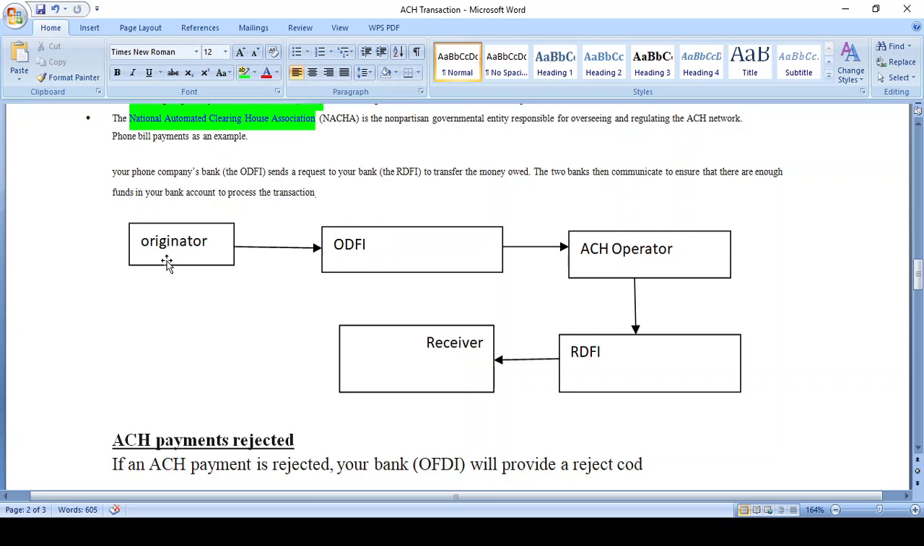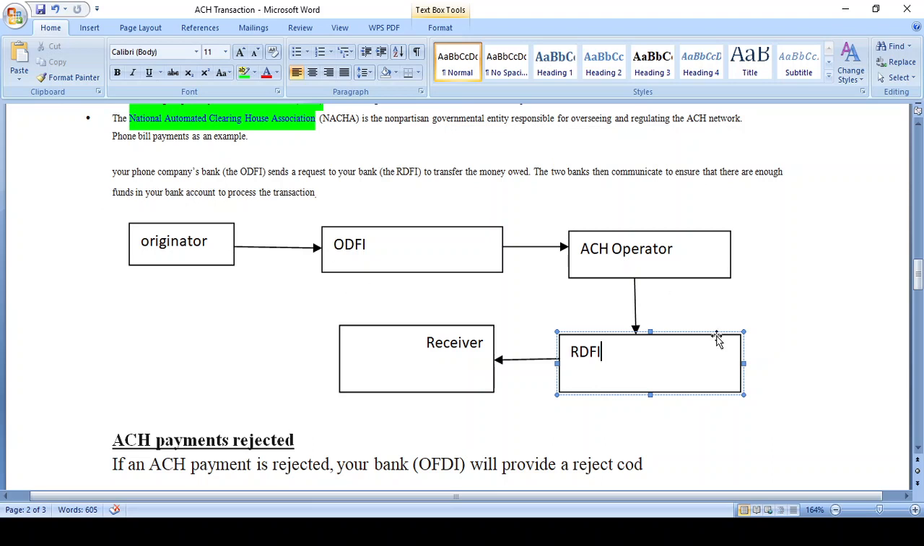Suppose I am the originator, my name is Vino, and I have tied up with SBI bank. My bank is called the originating depository financial institution. I need to pay the amount to Airtel every month, based on the postpaid bill, 450 or 550 or 650. Airtel is tied up with the receiver depository financial institution, HDFC bank, and the receiver is Airtel. The originator is myself, tied up with the originating depository financial institution SBI. The ACH operator is NPCI in India. The receiver depository financial institution is HDFC bank and the receiver is Airtel. This is the simple flow.